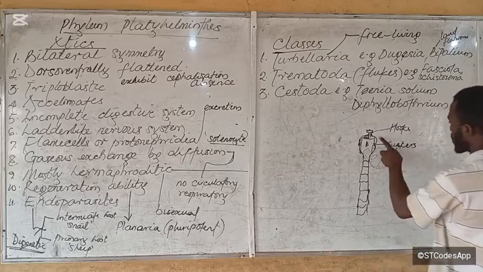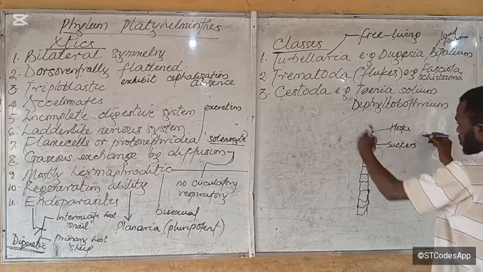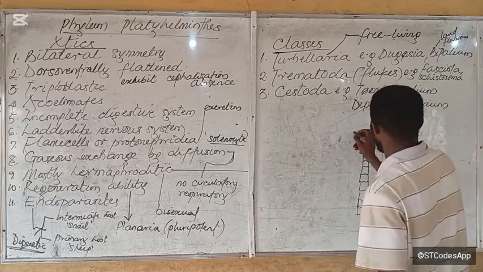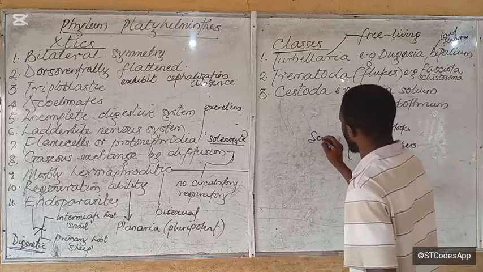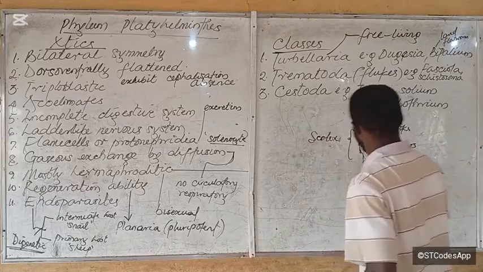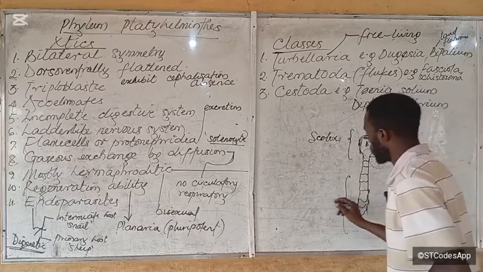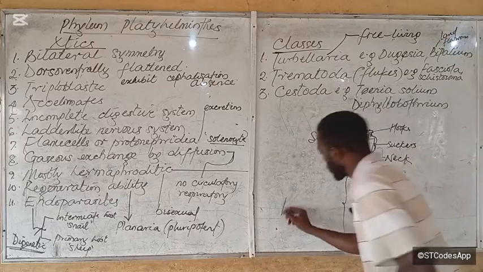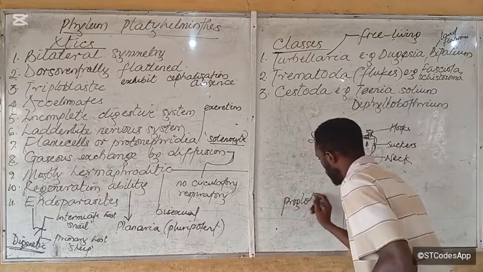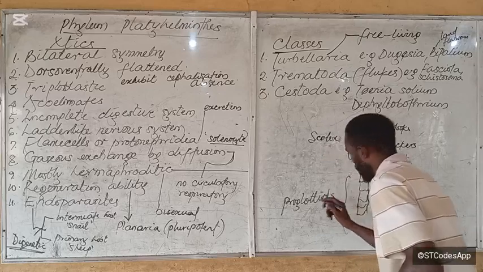Now this whole part from this head segment, we call it the scolex. Then this is the neck. Then the rest we call the proglottids.